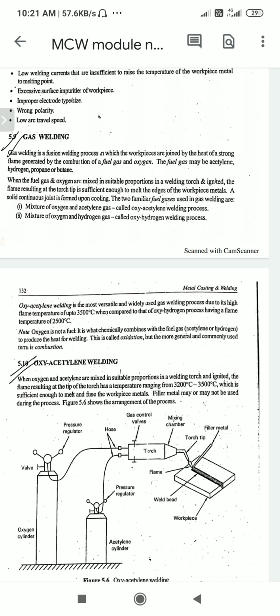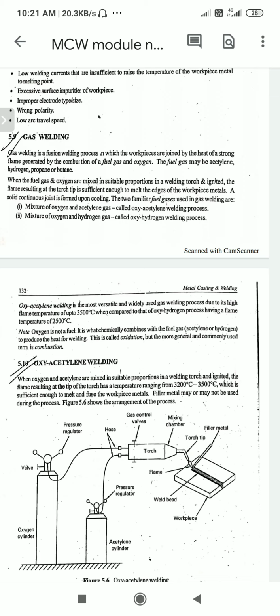Here the oxygen is used for stabilizing the flame, while the acetylene and the hydrogen work as the fuel gas. A temperature of about 2500 to 3500 degrees Celsius is developed by these gases used for welding.